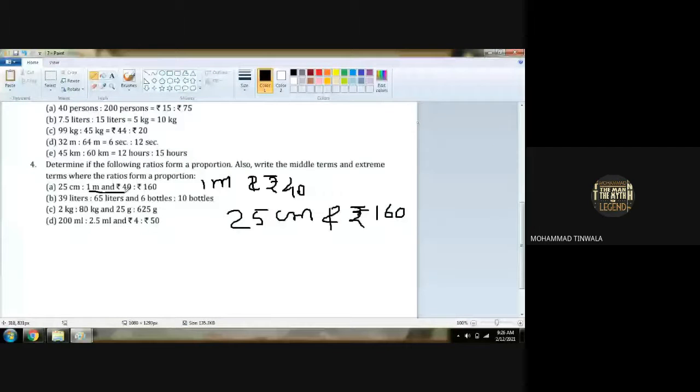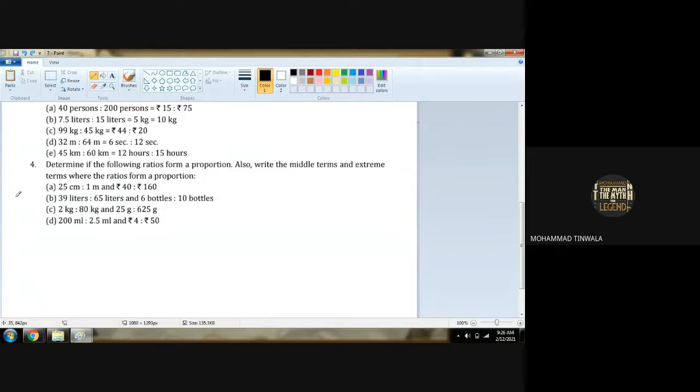The 4 terms are given in sequence. In the middle term, it is given 1 meter and 50 rupees. That is the middle term. The extreme term is 25 centimeter and 160 rupees. That is the extreme term. We don't care about anything else. Is that clear, girls? Yes.